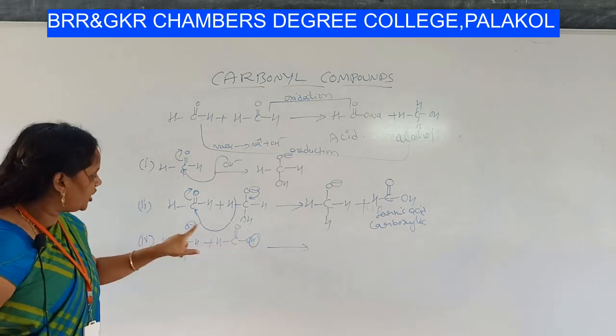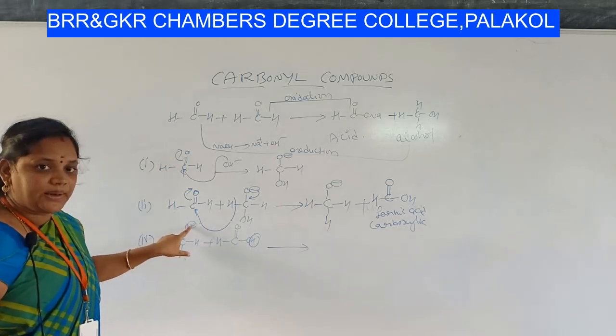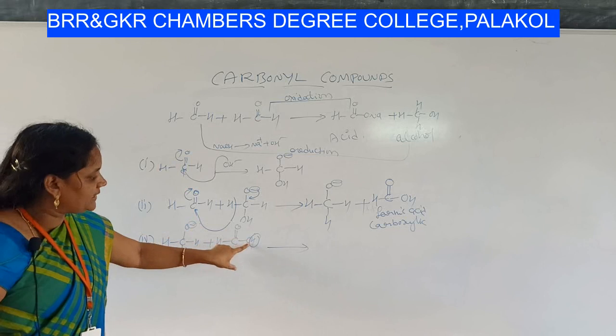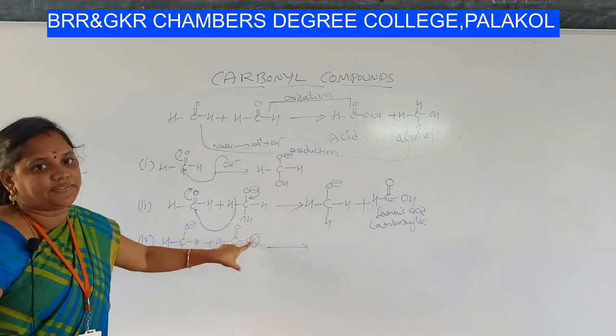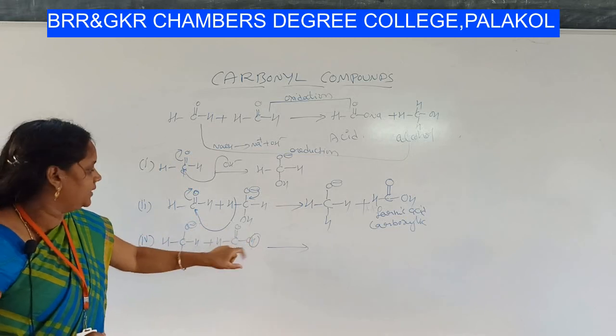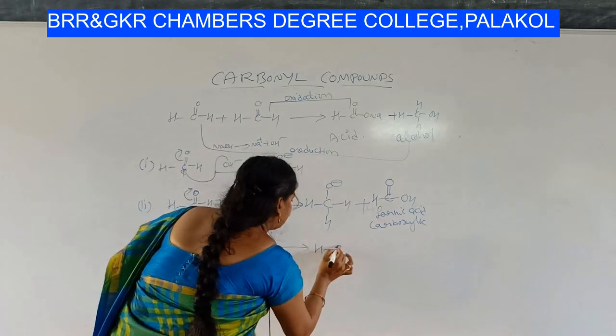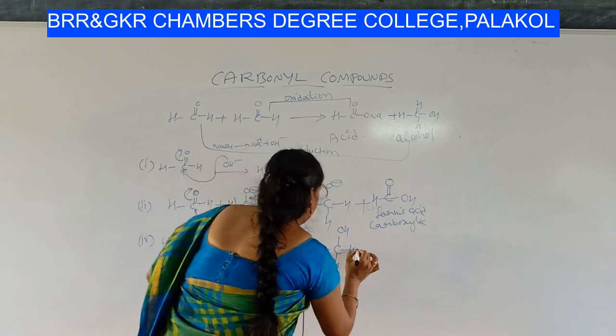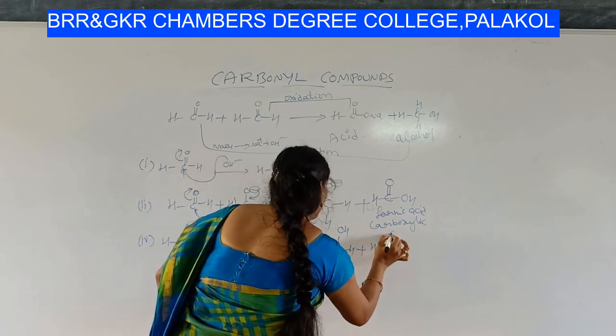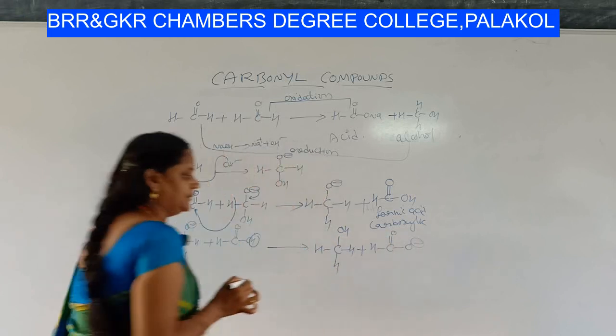So if this proton shifts here, O minus will become OH. What about this? The bond between O and H is cleaved, which means O will get minus, and H will be removed as H plus. So you will get HCOH, H plus, HC double bond O minus.